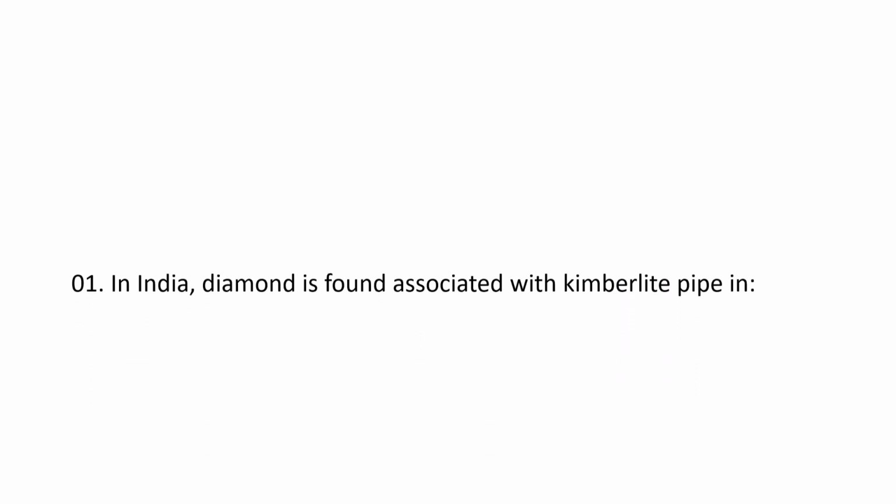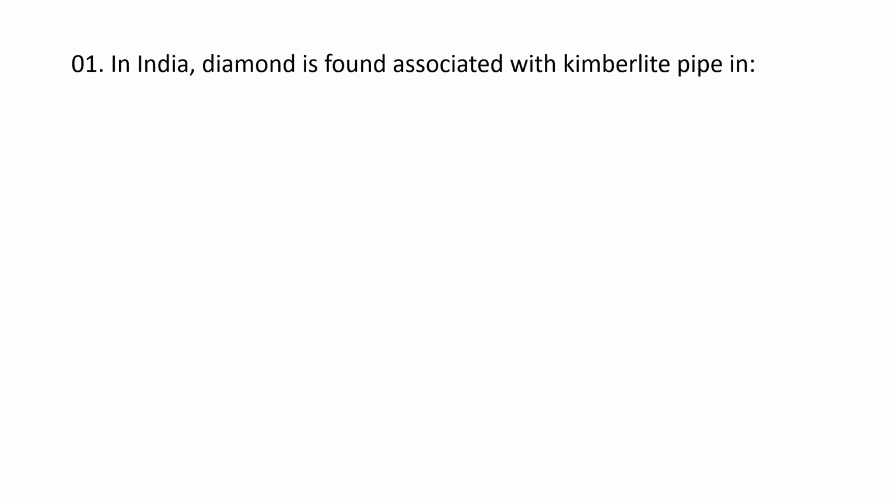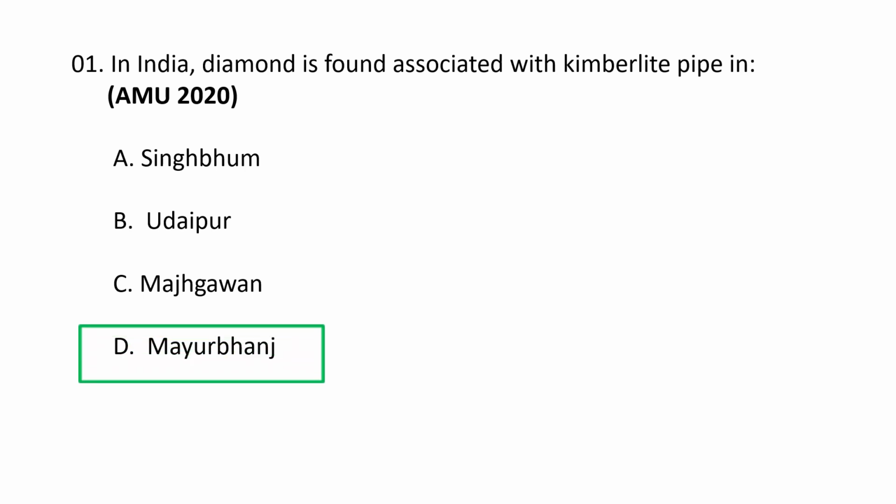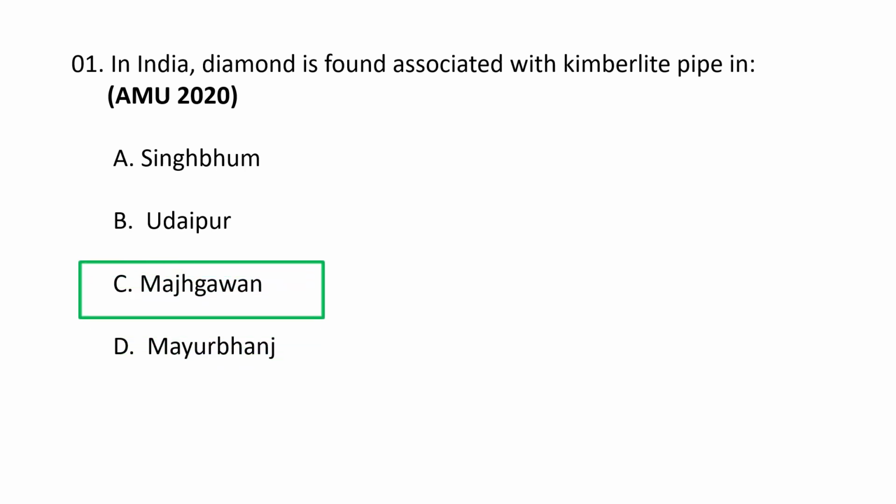First question. In India, diamond is found associated with kimberlite pipe in the options given are A. Singhbhum, B. Udaipur, C. Majgaon and D. Mayurbhanj. The correct option goes as C. Majgaon. Majgaon is a state in India where diamonds are found associated with a geological pipe, though the pipe is specifically classified as lamproid rather than a typical kimberlite pipe. The Majgaon pipe in Madhya Pradesh is India's largest industrial diamond mine. It is located in the Panna district near the town of Panna.